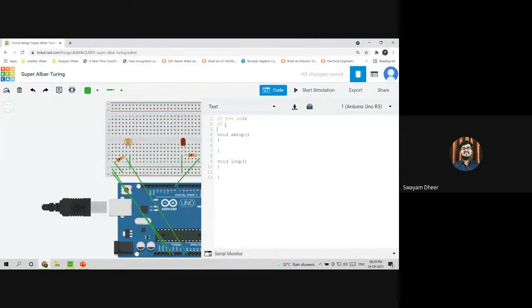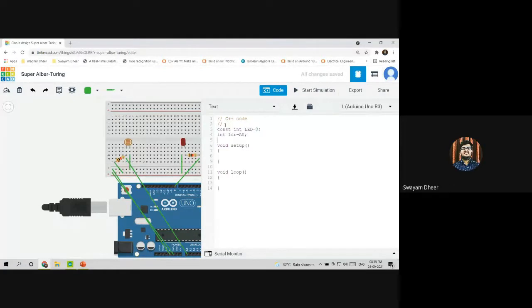So has everybody opened the code editor? Yes. Okay. So now I'll be writing the code. What should I write above void setup? The constants, what pin we are using. LED is connected to pin number 8, right? Yeah. And the photoresistor is connected to pin number... I'll name it as LDR. A0. And again, we are going to use an if-else condition, right?